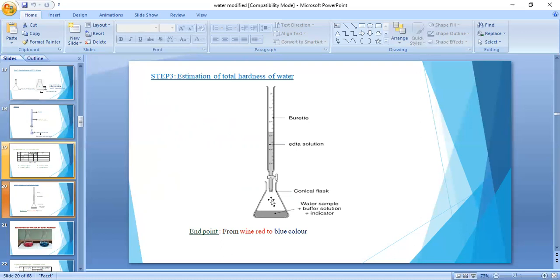And to this, same as mentioned previously, we add the indicator, 2 drops of EBT, and 5 ml of ammonia buffer, which acts as a buffer. By adding the buffer, it maintains the pH at 9 to 10. Then this conical flask solution is titrated against the EDTA solution, which is present in a burette. Again the end point is from wine red color to blue color. So this is the third step.